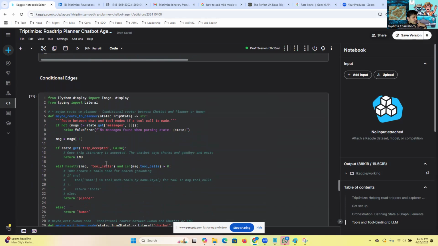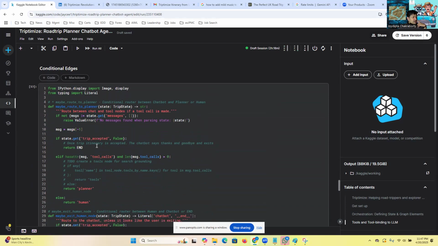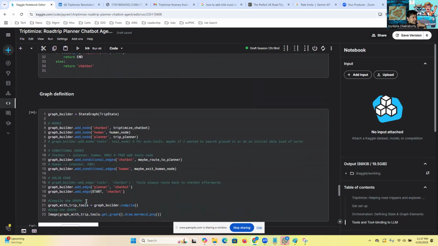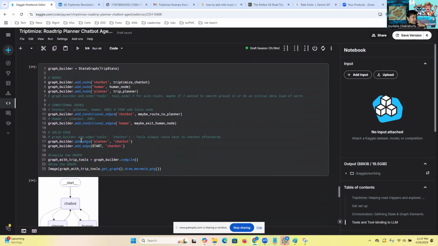Also, these are the edges. We talked about the conditional edges, right? So it says if this is the state, then this is how you go, whether you go to planner, human, or end, things like that. And then you also have the solid edges, like the add edge, like this planner to chatbot, the one that I was talking about. Now, this is how you actually build the graph.